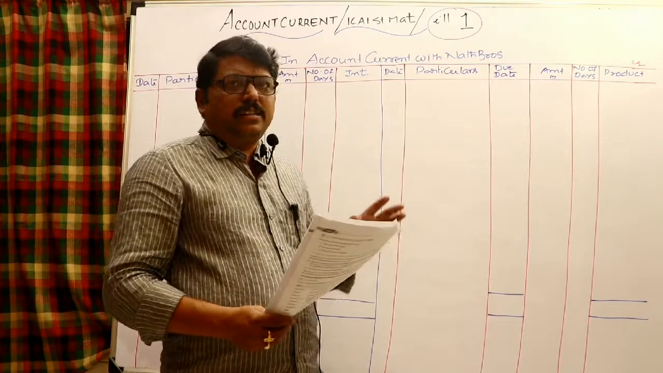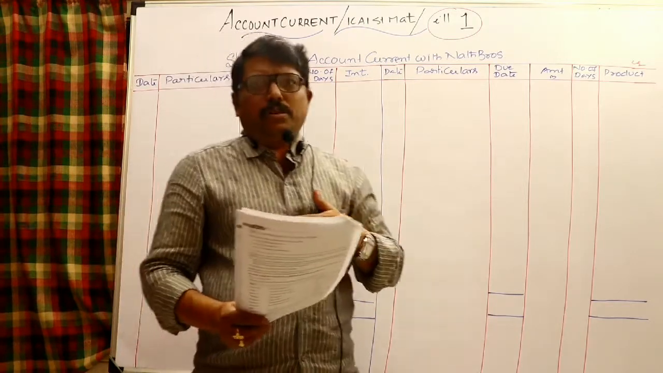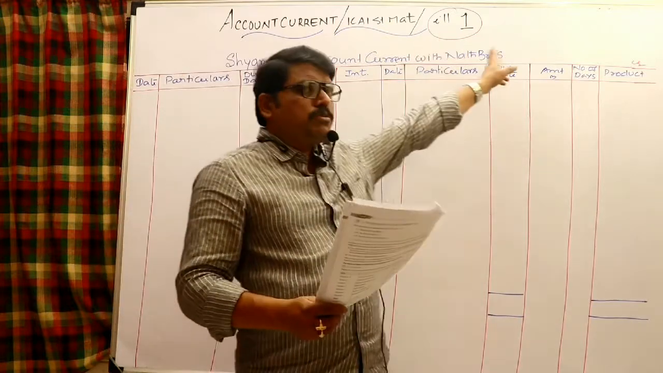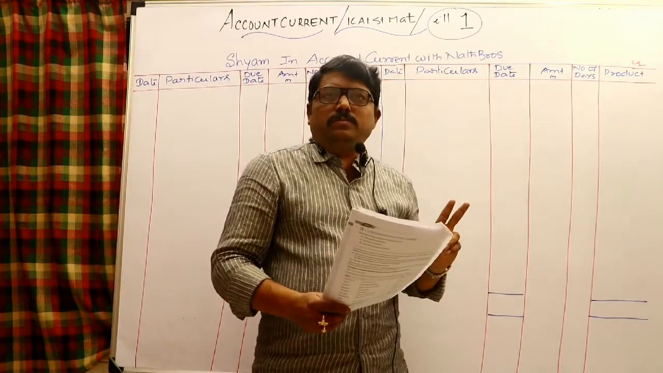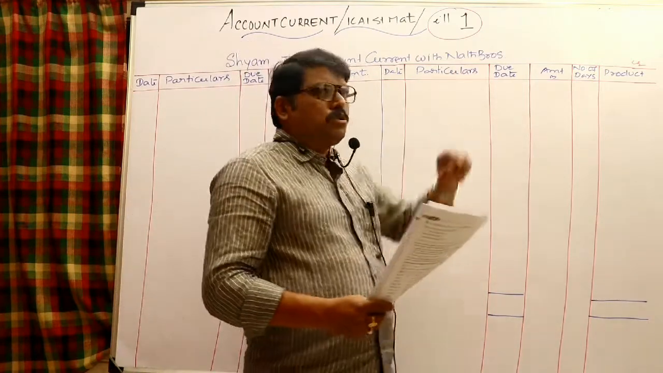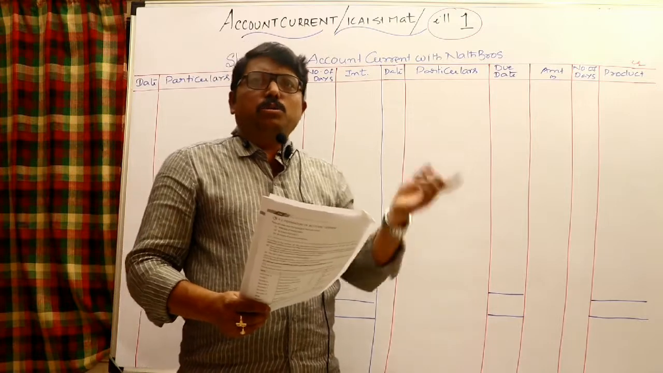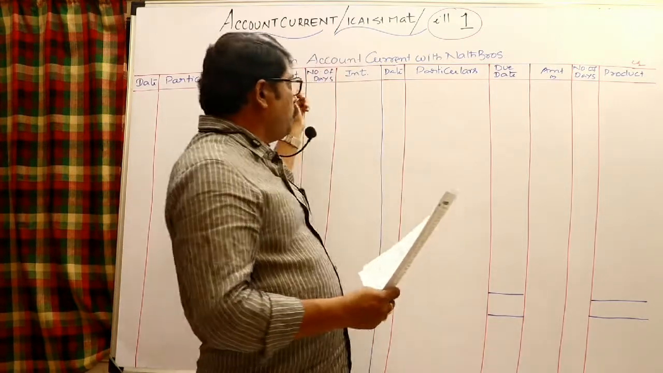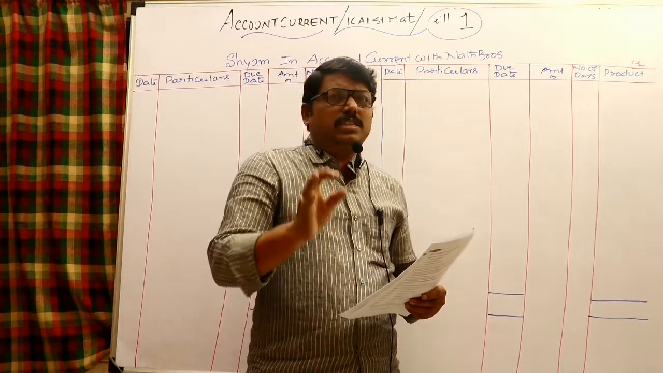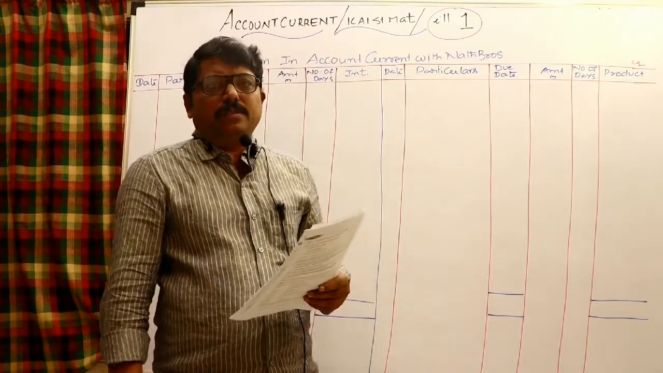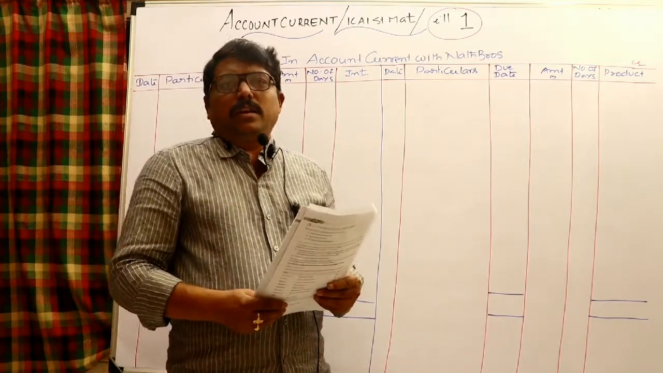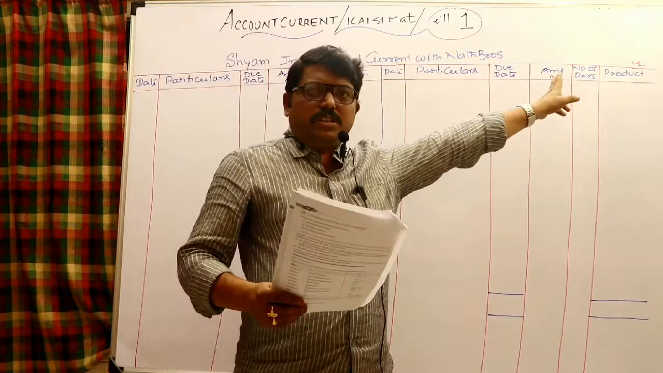While putting the heading, the heading is very important here. The person who prepares the account current, his name should be written at the end. Whose account current is prepared, his name should be written in the beginning. For example, Chiranjeevi prepared the account current of Pawan Kalyan. Heading: Pawan Kalyan in account current with Chiranjeevi.